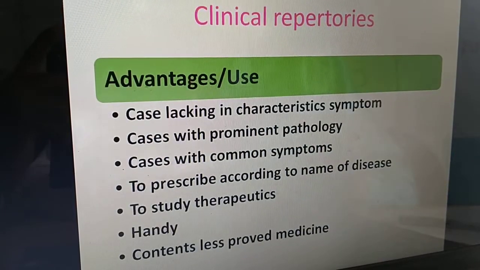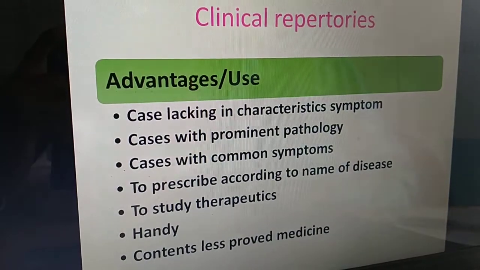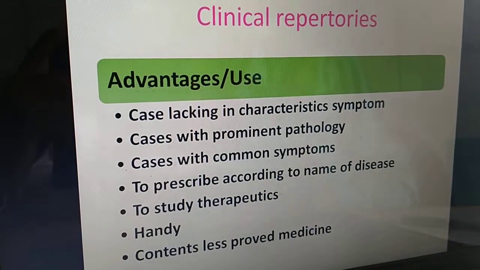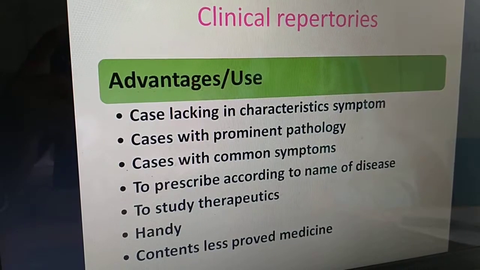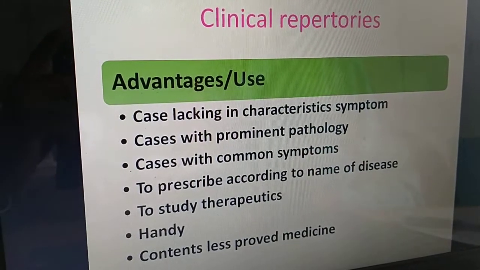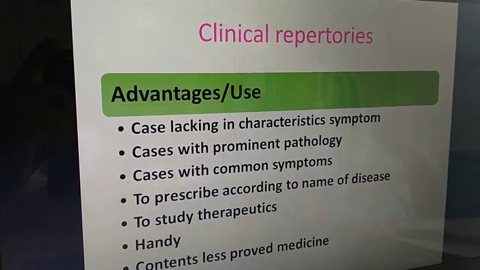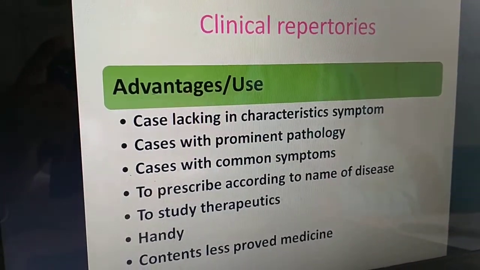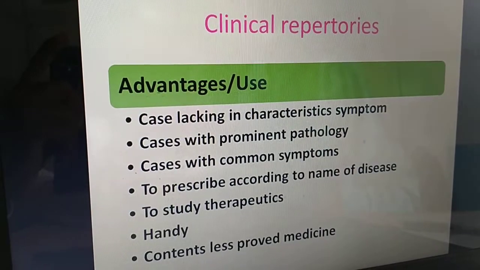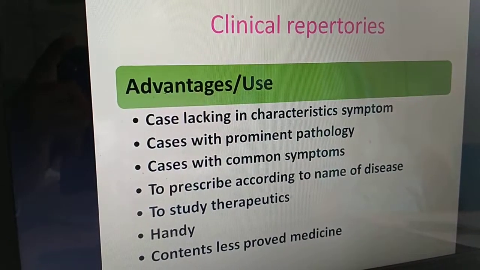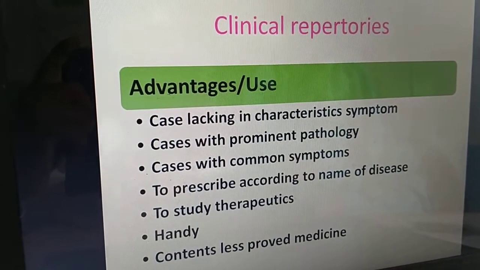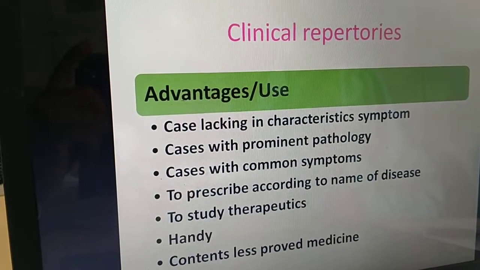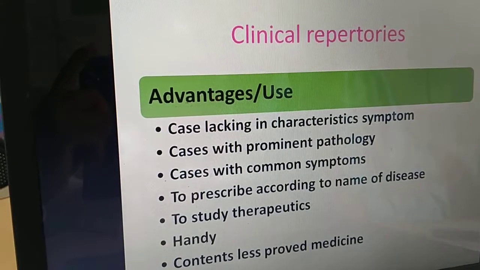Then what are the advantages? Now these repertories will be mainly useful in cases where we have less totality of symptoms and fewer characteristic symptoms, or the cases where it presents with more prominent pathologies, and as the pathology progresses the number of characteristic symptoms become less and the number of common symptoms become more. So these are the repertories which can be used in these three conditions.